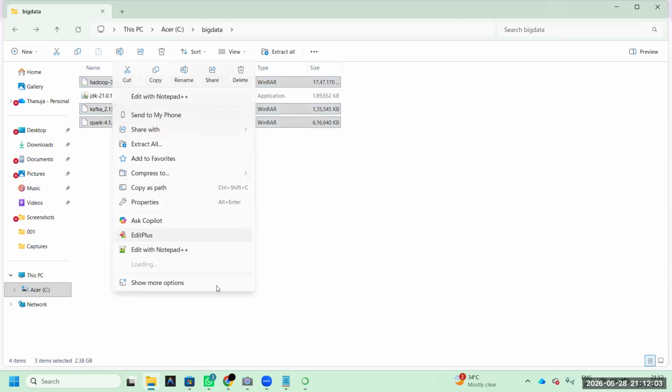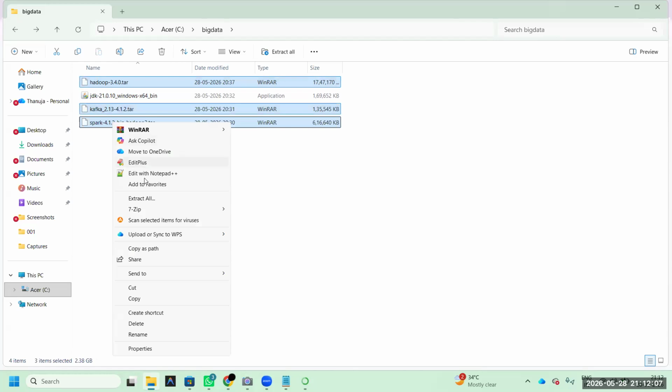Show more. Next, 2 times you have to extract with the 7-zip only.